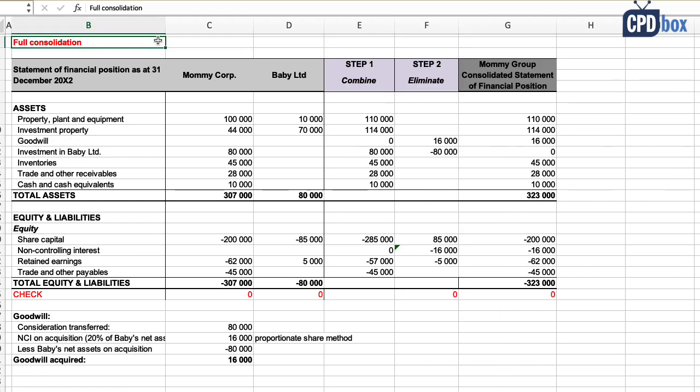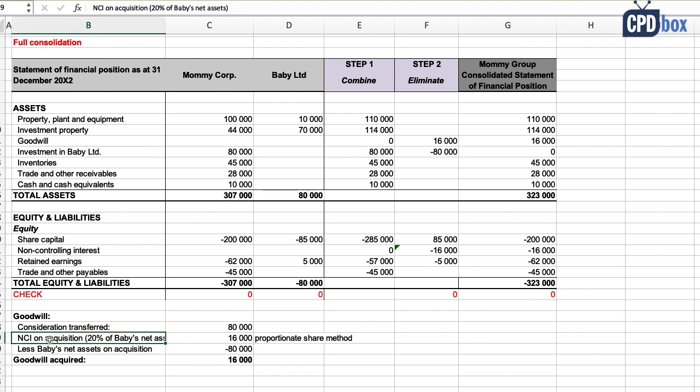Now, let me just show you quickly how this would look like if baby was a business and you apply the full consolidation method instead. I have worked this example out for you because this is a typical consolidation with goodwill and all that. And I worked this example with applying proportionate share method of measuring non-controlling interest on purpose to make a contrast.